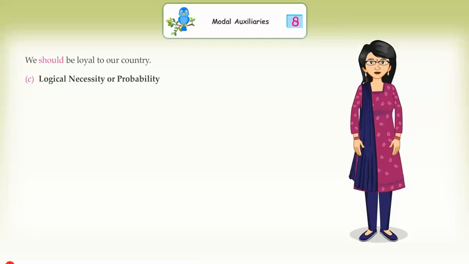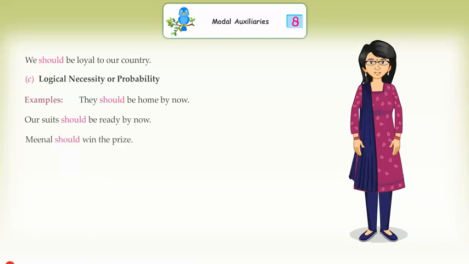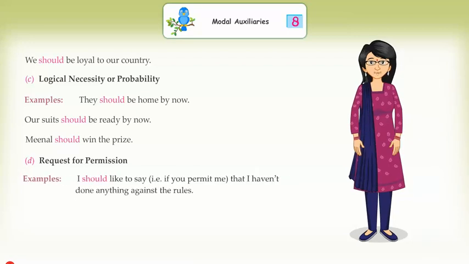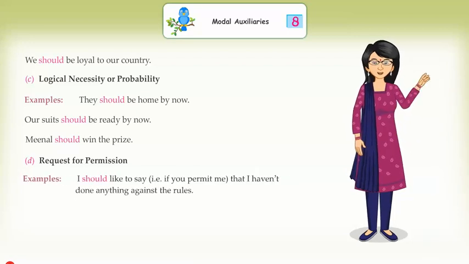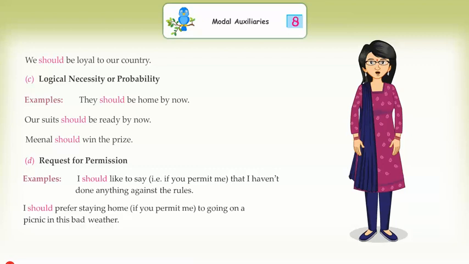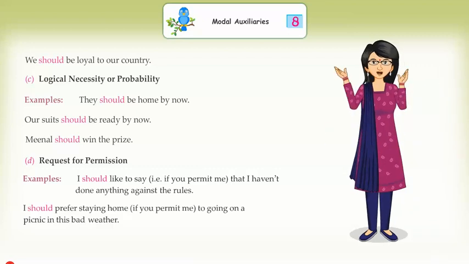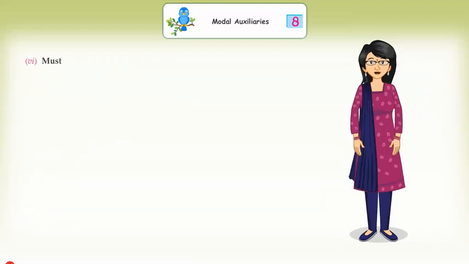C. Logical necessity or probability. Examples: They should be home by now. Our suits should be ready by now. Meenal should win the prize. D. Request for permission. Examples: I should like to say, that is, if you permit me, that I haven't done anything against the rules. I should prefer staying home if you permit me to going on a picnic in this bad weather. Sixth, must. Must is used to indicate A.